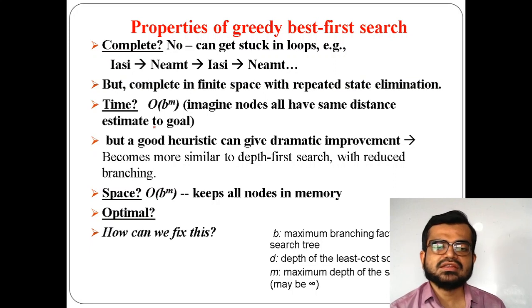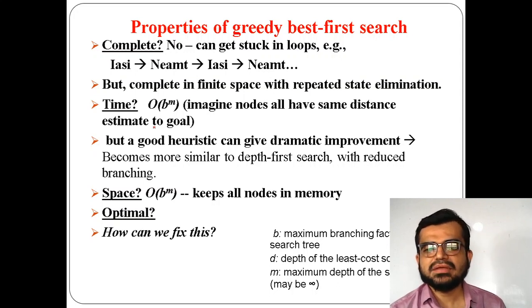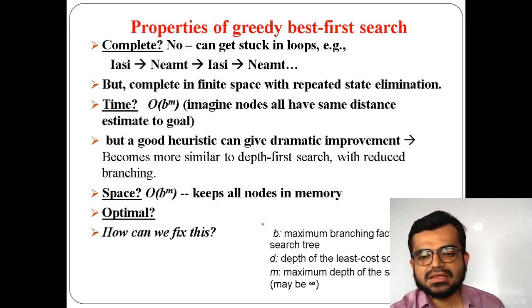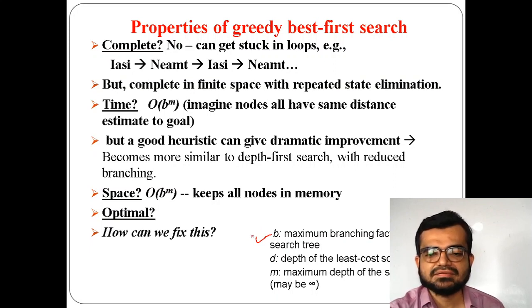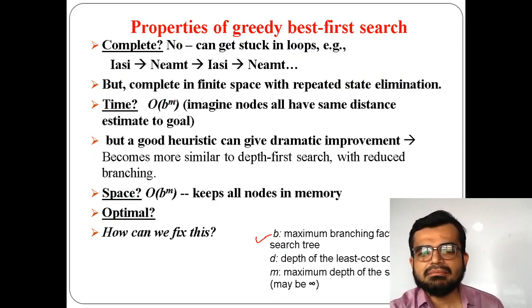Now, let's come to see the next property, that is time. The time complexity for greedy best first search is order of b to the power of m. What is b here? This b means the branching factor for the search tree, the maximum branching factor, how many branches it can have. Also, m denotes the maximum depth of the state space.